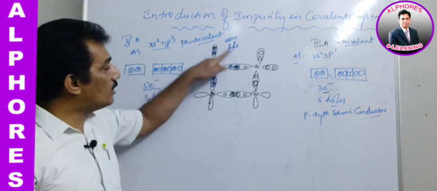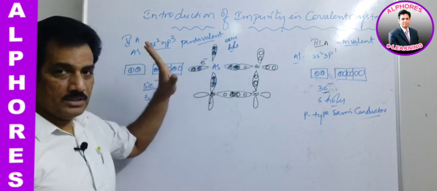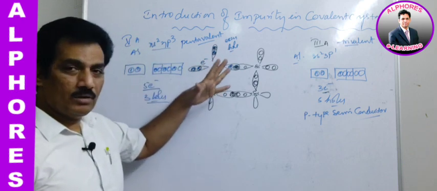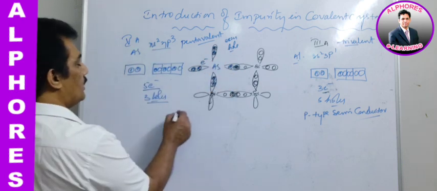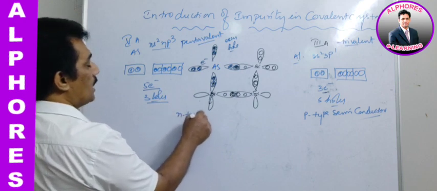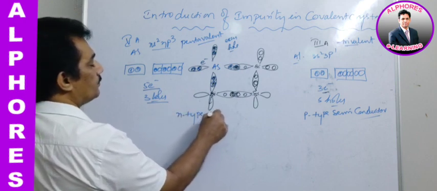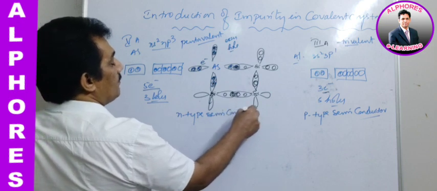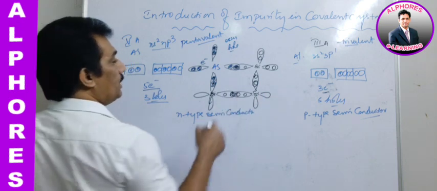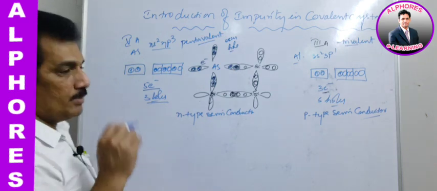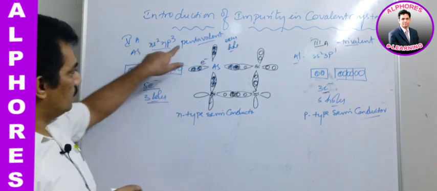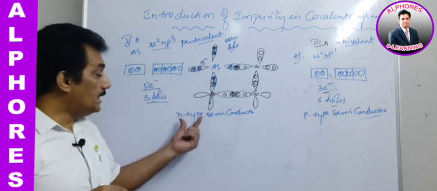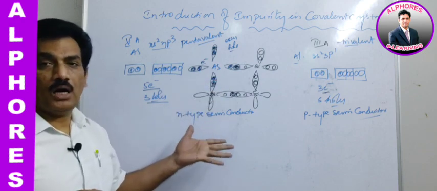One excess electron, in addition to 4, one more electron is there, and because of excess electron concentration, it gives an n-type semiconductor. That means you can observe, when trivalent elements are used for doping, p-type semiconductors are formed, and when pentavalent elements are used for doping, n-type semiconductors are formed.